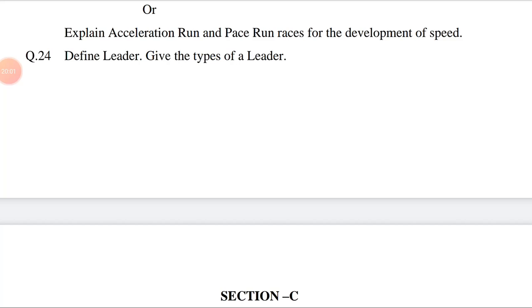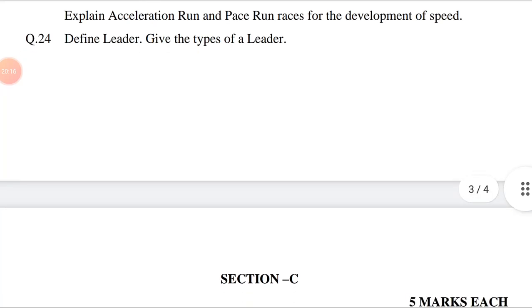The acceleration method is performed from a stationary position or from a crouch position. In this method, the athlete runs a 20 to 30 meter distance with maximum speed so as to attain top speed. This method is repeated 5 to 10 times with sufficient rest period. The rest period is 2 to 5 minutes to provide sufficient recovery. This method is practiced 3 to 4 times in a week. This method is usually practiced when competition is close.